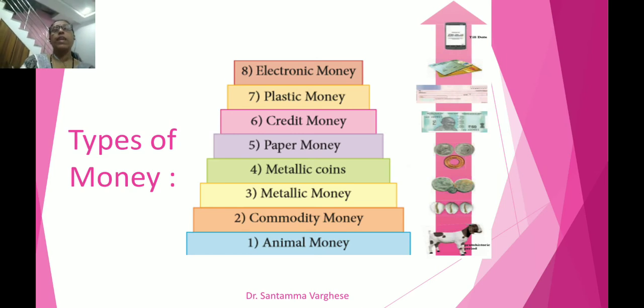Now we are going to study the types of money. You can see in the chart eight types of money are given. From the bottom you can see animal money, commodity money, metallic coin, paper money, credit money, plastic money, electronic money. So these are the eight types of money. It is very simple. You have studied all these things in your earlier classes. Just note them down, and while seeing the points you can explain them. It is a very simple explanation.